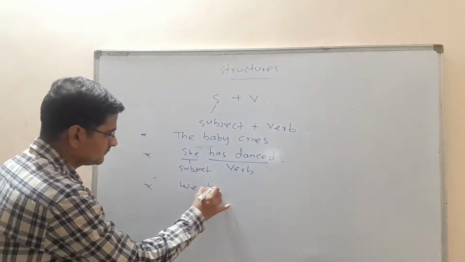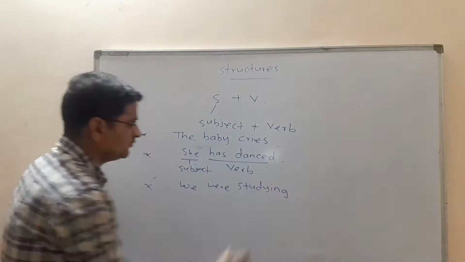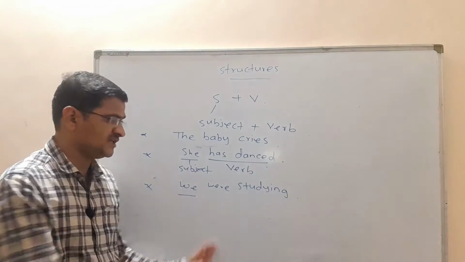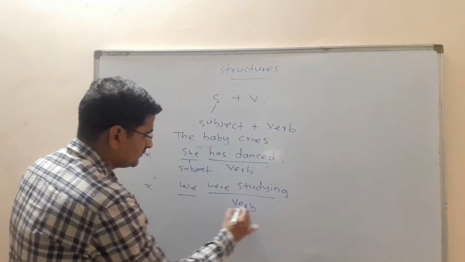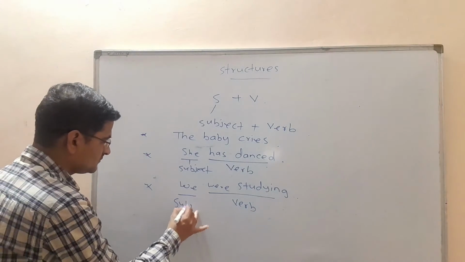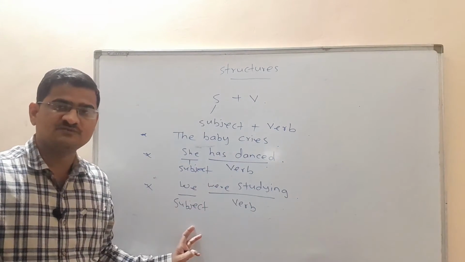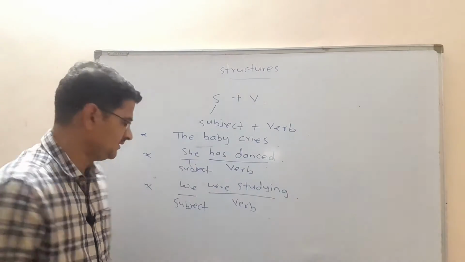We were studying. We were studying. Here we is the example of subject, were studying is the example of verb. We is the subject, were studying is the example of a verb.